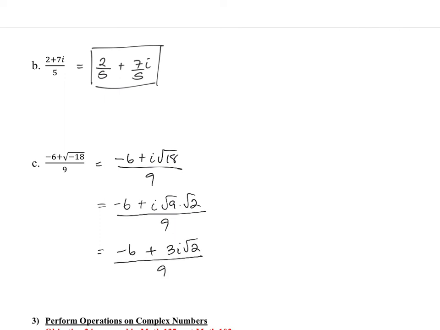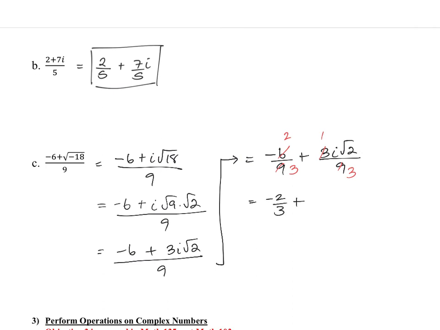Once again, we'll do that trick of splitting the fractions, and we get negative 6 over 9 plus 3i root 2 over 9. Can we simplify anything? Well, the 6 and the 9 we can simplify, so that'll be 2 and 3. And then the 3 we can also simplify, 1 and 3. And we are left with negative 2 over 3 plus, oh, this is interesting, i root 2 over 3.